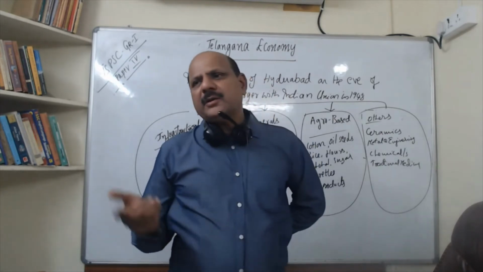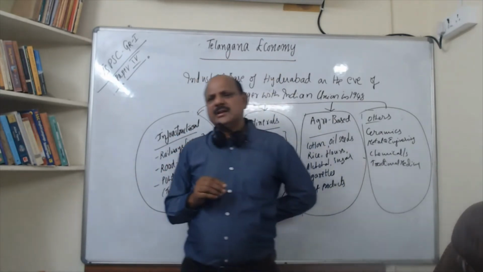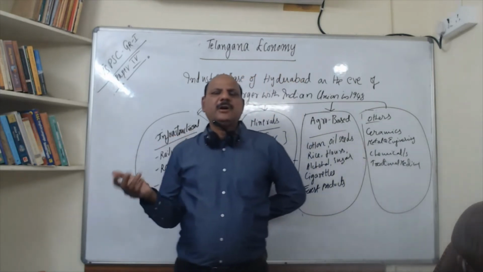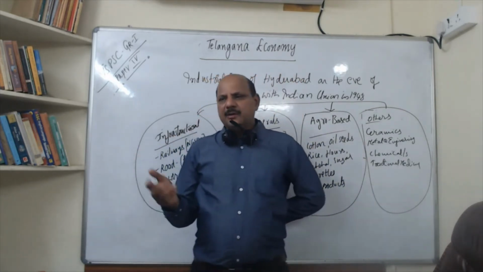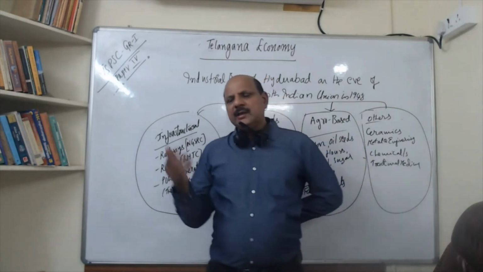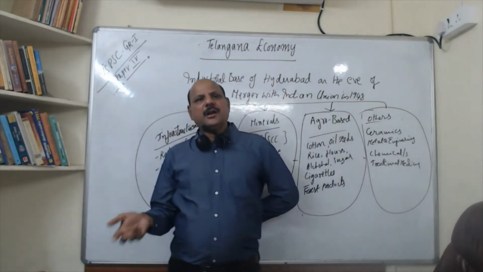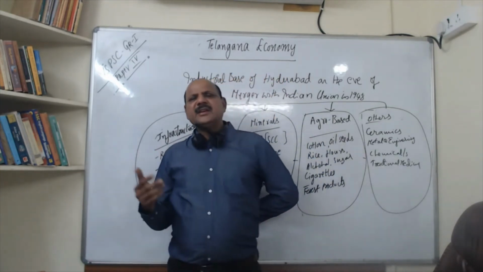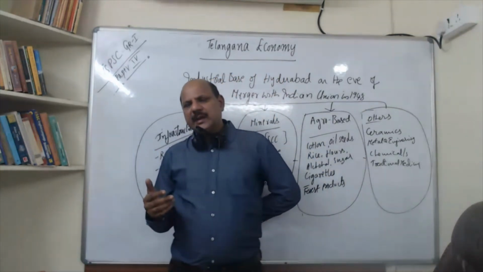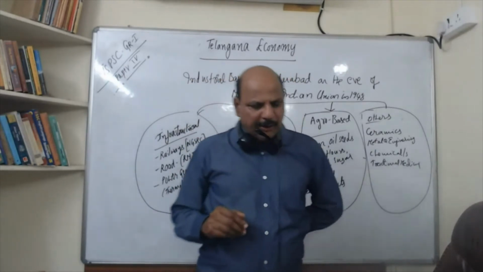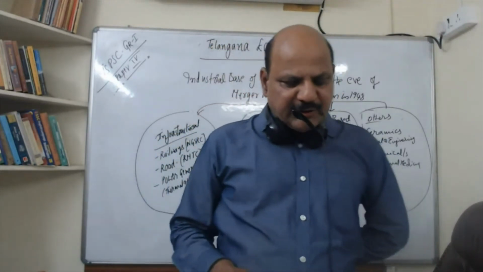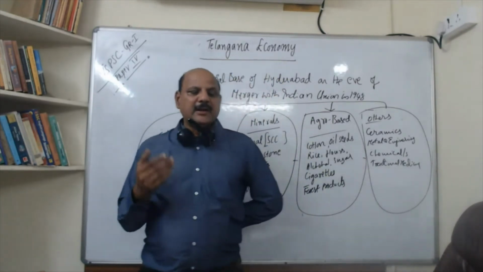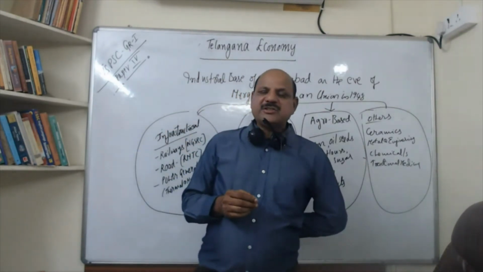Then crop share. There are a lot of issues in Telangana agriculture, friends, if you are following, whether it is procurement or what types of crops have to be grown, whether we should have a crop holiday, whether people should cultivate cotton or not, or food grains or not, paddy or not. It has been a major issue in recent years. So we have to see what the crop pattern is. Then distribution of land holdings. Irrigation is a very major aspect here. You can definitely get questions on irrigation.